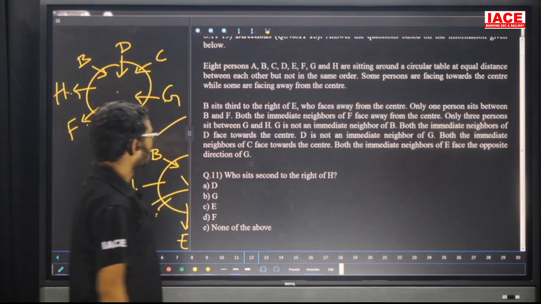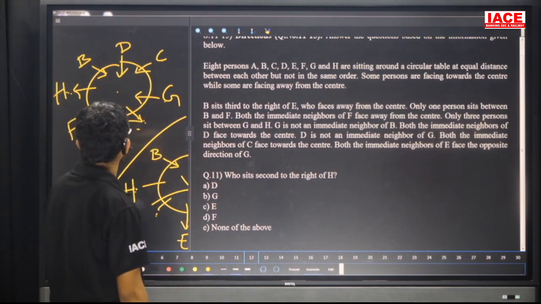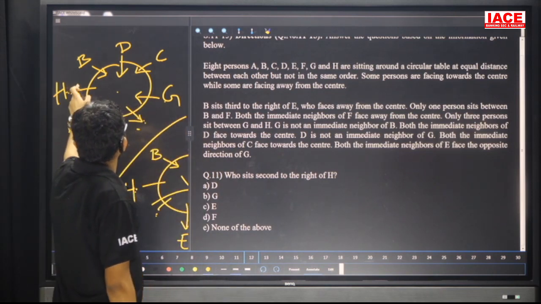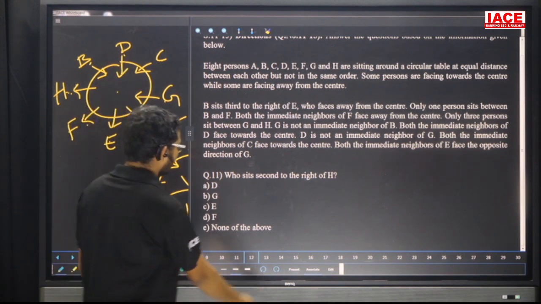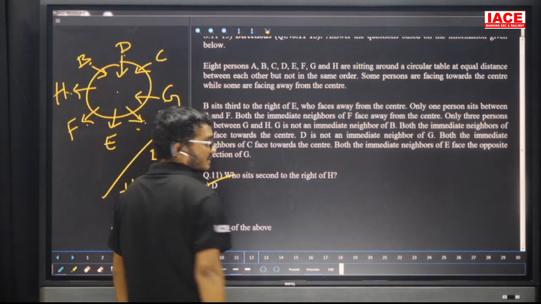Question number 11 is what? Who sits second right of H? Second right of H: 1, 2, D. The answer is D. So question number 11 answer is option A.